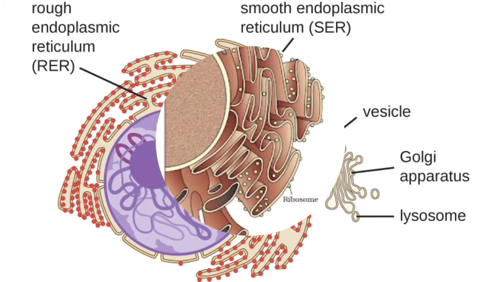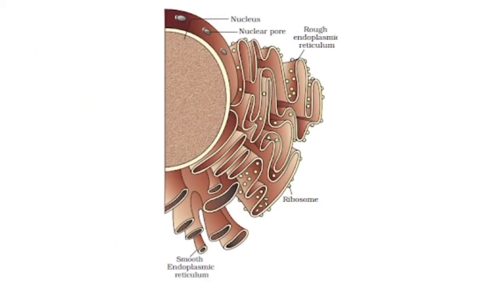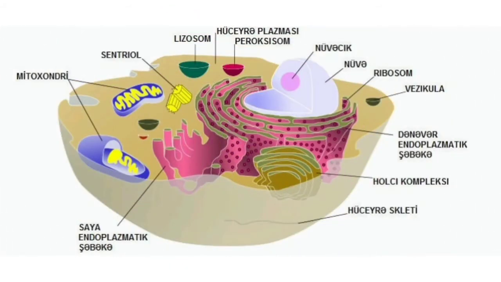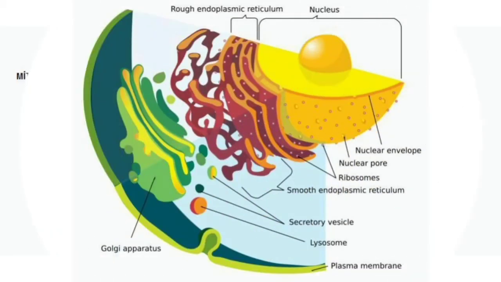And the main functions of endoplasmic reticulum are, it is responsible for the production and secretion of steroid hormones. It is also responsible for the synthesis of essential lipids such as phospholipid and cholesterol. It is responsible for the metabolism of carbohydrates. Endoplasmic reticulum releases calcium ions which are necessary for the nervous system and muscular system.